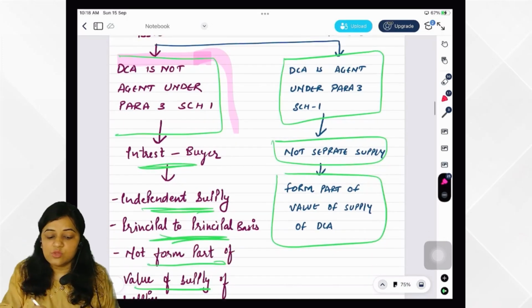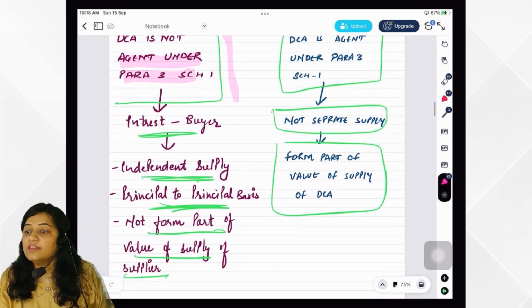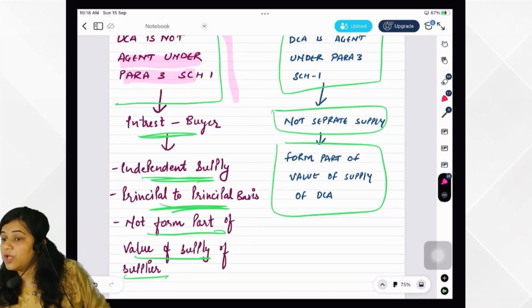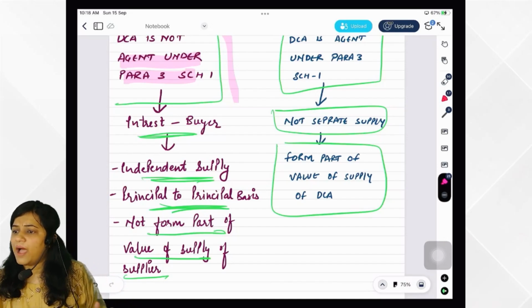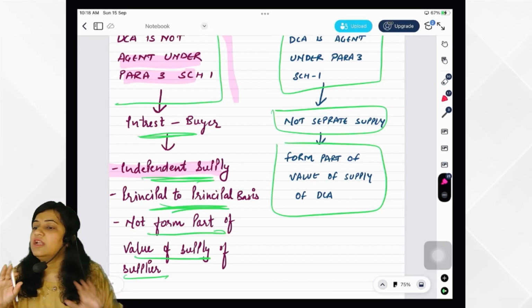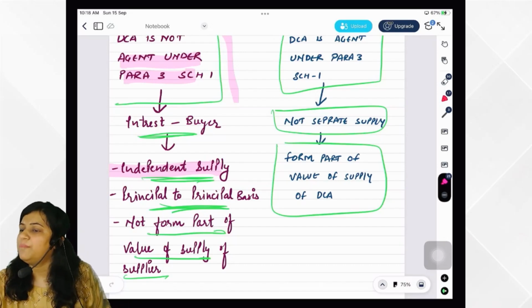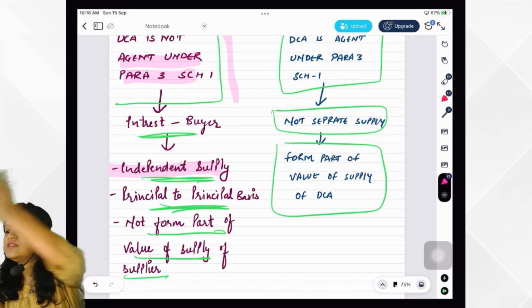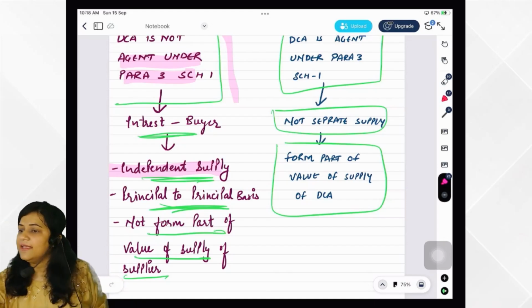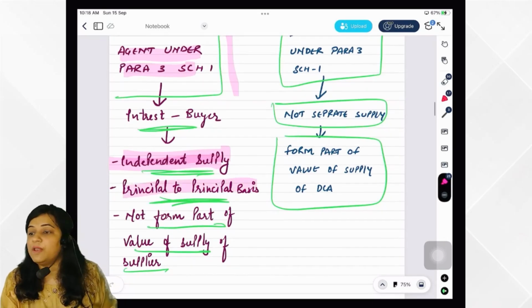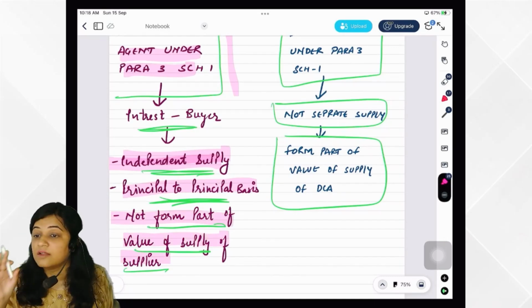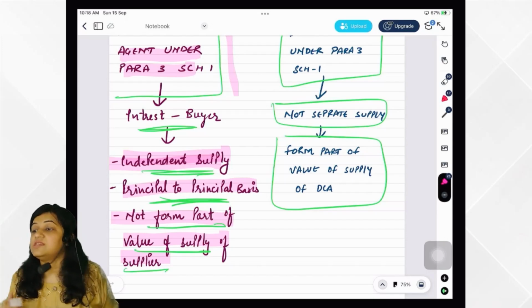So when DCA is not agent under para 3 schedule 1, then any interest he is charging to the buyer, he is not the agent. So when he is charging any interest to the buyer, in that case that would be an independent supply. This supply would be independent supply because he is not agent. Supplier is directly supplying to the buyer. So in this case it is an independent supply on a principal-to-principal basis, the loan which he has given, and this interest will not form part of value of supply. It is an independent supply between the DCA and the recipient.